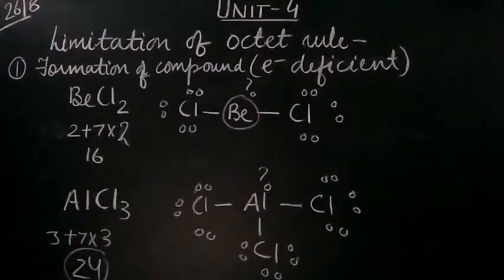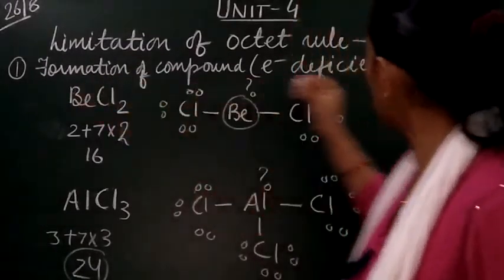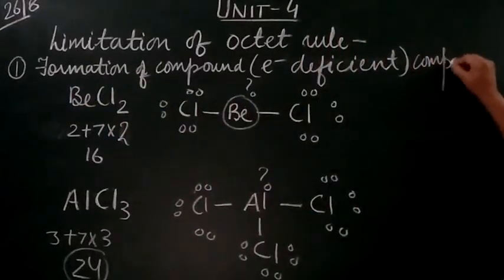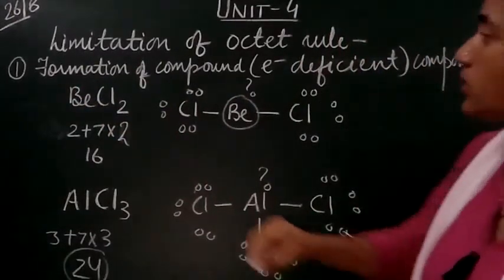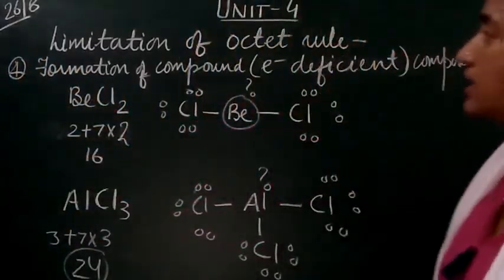So the octet rule is violated, and that's why we can say that the octet rule is not able to explain the formation of a large number of compounds. That's why we have to step ahead to another theory which helps to predict the formation of these kinds of compounds. This was the formation of electron deficient compounds, the fourth limitation.